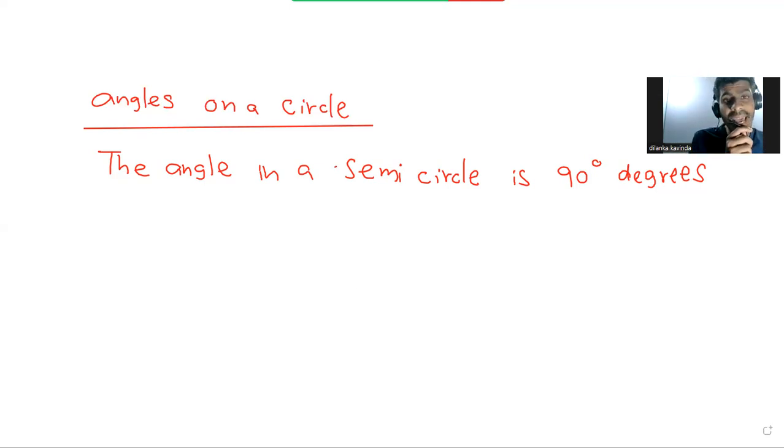Quickly note it down. The angle in a semicircle means there should be an angle, right?